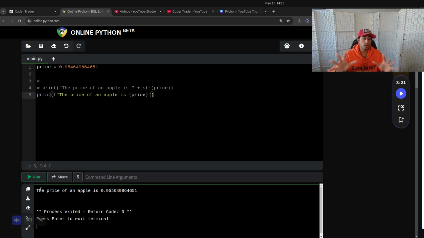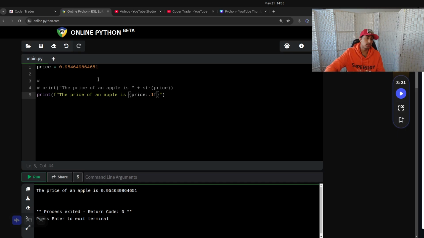Now a cool thing to add on the end is a little bit of formatting. This is a price, but it has a whole bunch of decimals at the end. I want to reduce the number of decimals. The syntax is a bit weird, but you'll get used to it: colon, dot, how many decimals, then f for float. So .1f means 1 decimal place, and it's a float. Just go with it. That's just how things are formatted.